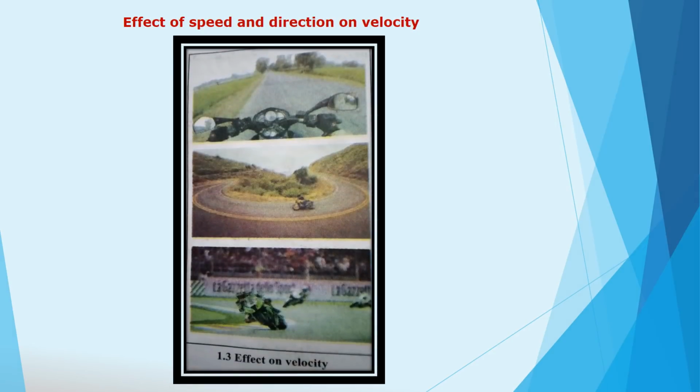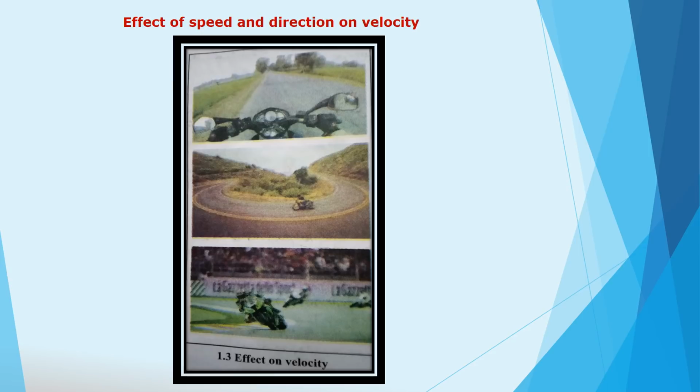Effect of speed and direction on velocity. Sachin is traveling on a motorbike. Explain what will happen in the following events during Sachin's ride. What will be the effect on the velocity of the motorcycle if its speed increases or decreases, but its direction remains unchanged? The velocity of the motorcycle will increase if its speed increases, and it will decrease if its speed decreases.